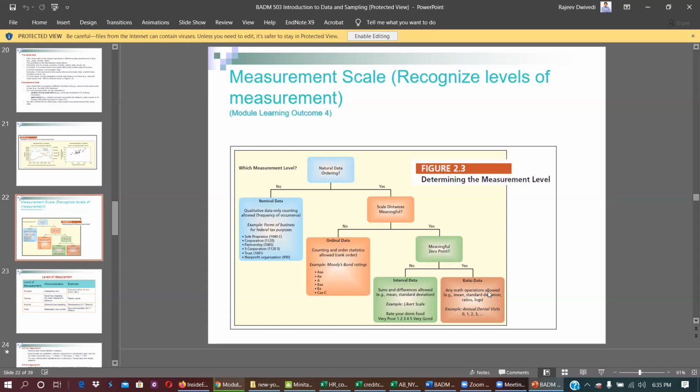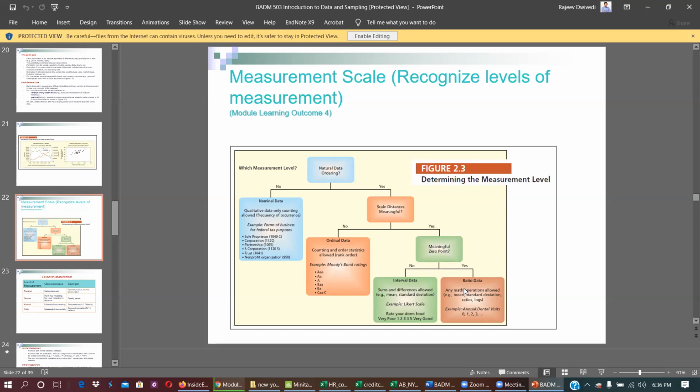What is the ratio data? Ratio data has all the properties, but it has a meaningful zero. Let's say if I say, what is my weight? My weight is, let's say, 85 kg, with reference to zero. What is your CGPA or GPA? Your GPA is like 3.8 with reference to zero.